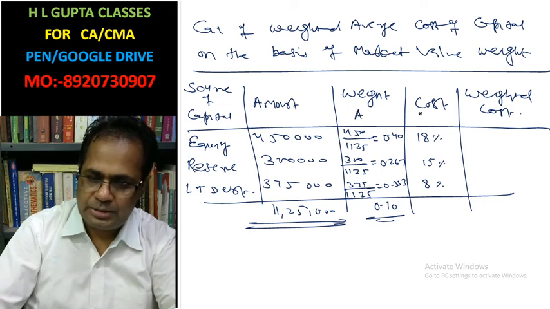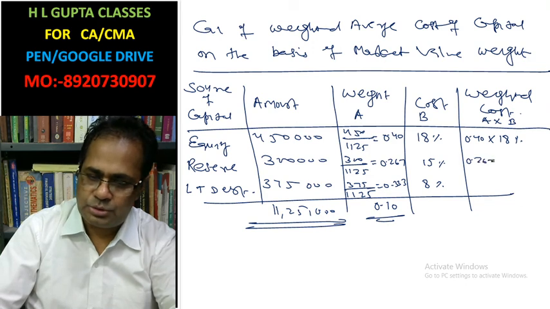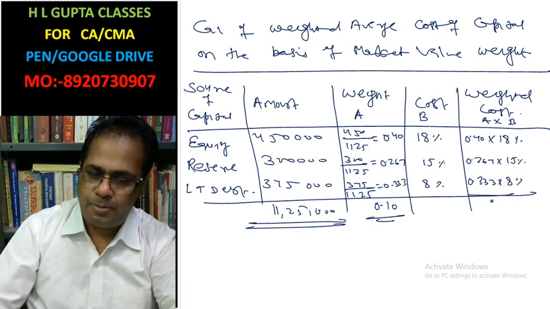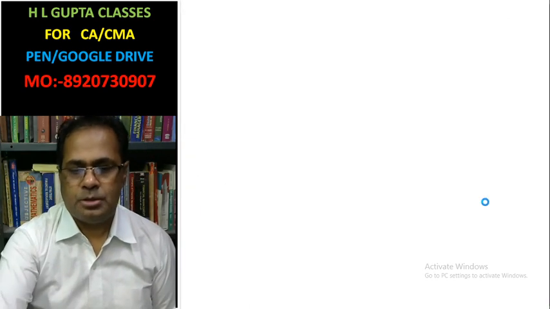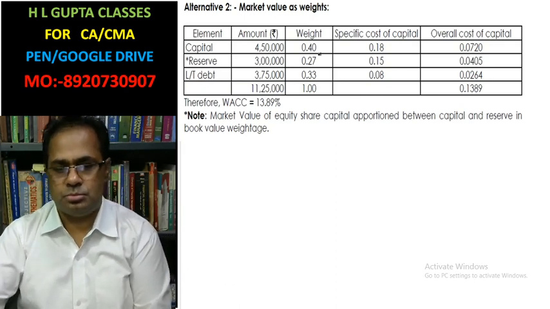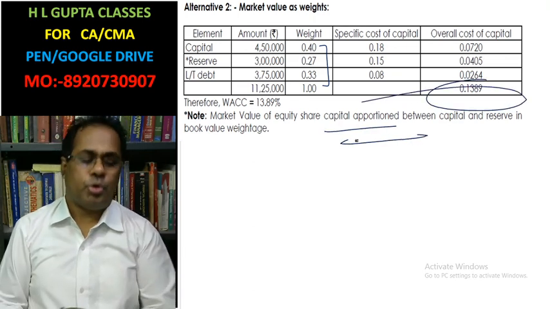This is your A, this is your B. Weighted cost is multiplied: 0.40 into 18%, 0.267 into 15%, 0.333 into 8%. What will come? That is the weighted average cost of capital. This is the market value weights. This is calculated here. This is your weighted average cost of capital. Okay. Thank you, class.